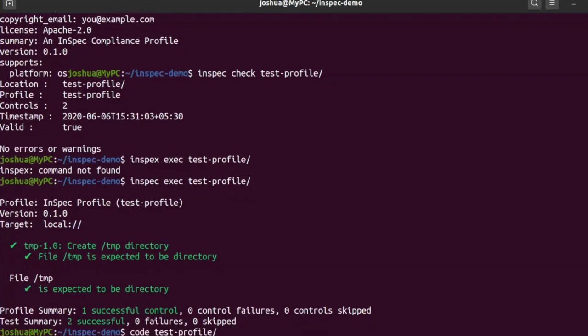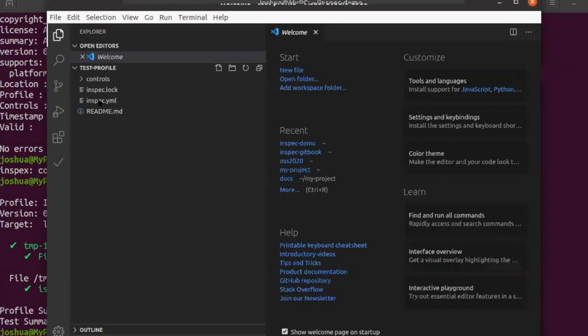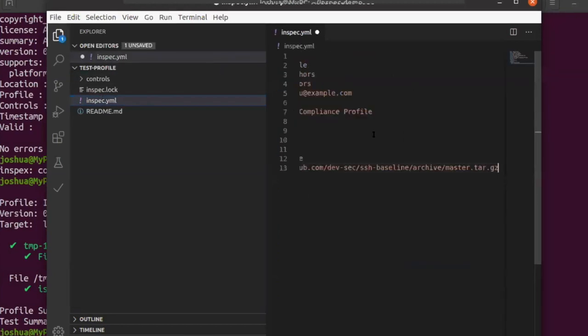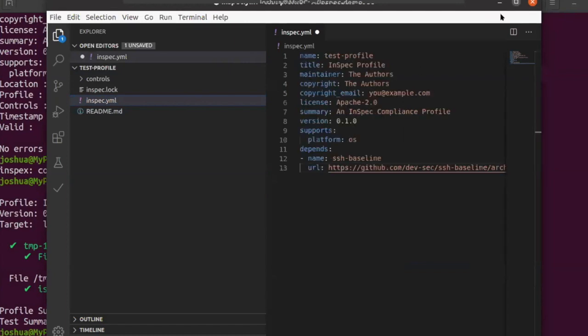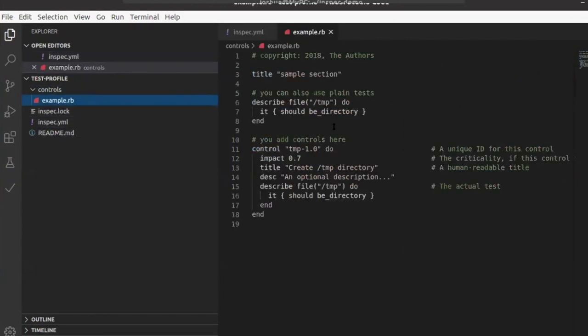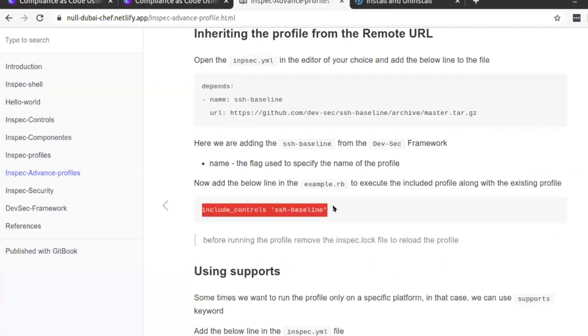I'll simply put it like this. What I'm specifying is, use the profile named SSH baseline. This is the URL that we want to take the profile from. Execute this profile before executing the actual script. Before executing our script, we have to execute the script that is present in the URL. Another thing that I want to do is put the include controls.